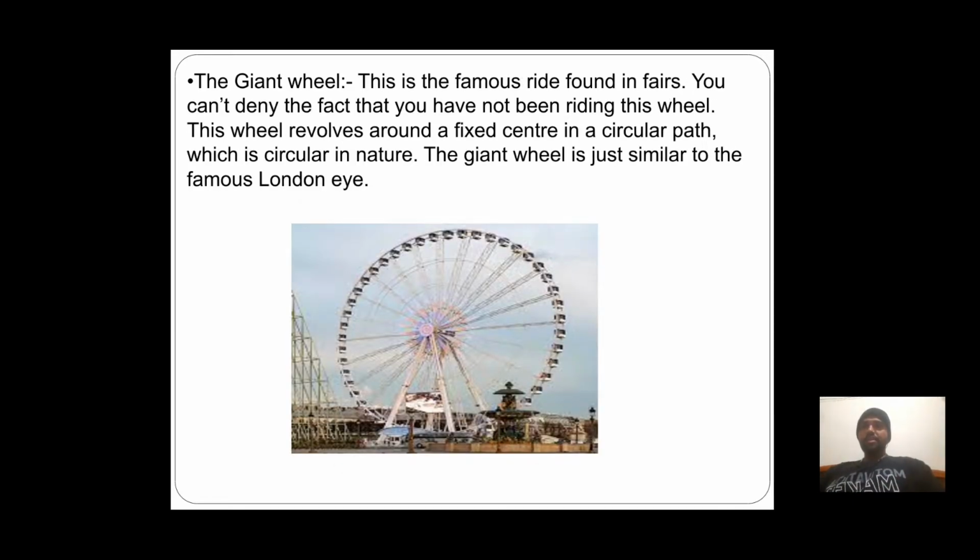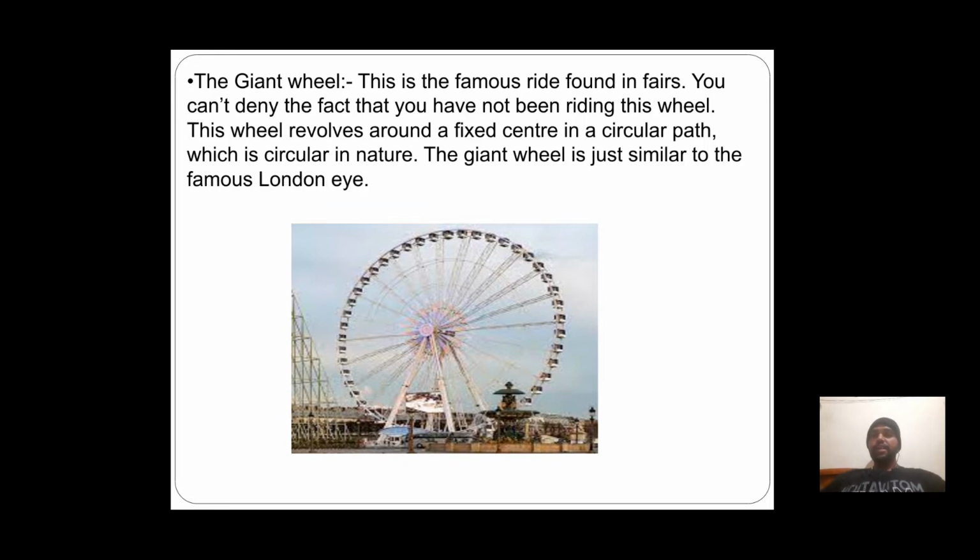The giant wheel. This is the famous ride found in fairs. You can't deny the fact that you have been riding this wheel. This wheel revolves around a fixed center in a circular path. This is circular in nature. The giant wheel is just similar to the famous London Eye.